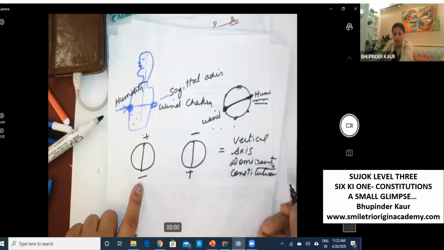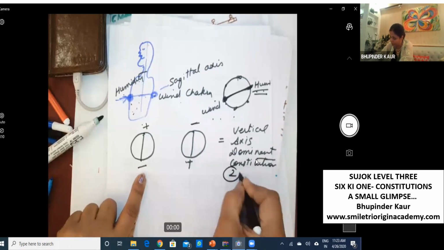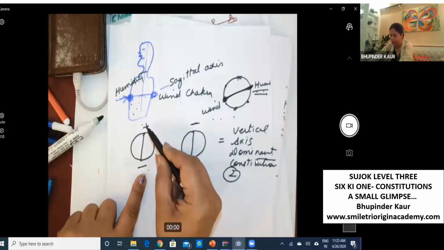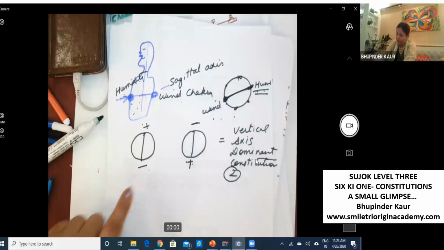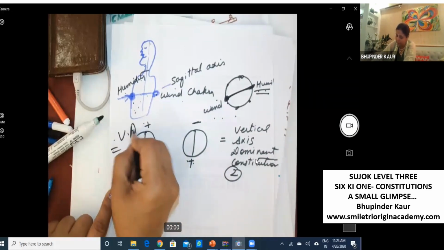Two types, plus, minus, and here hotness is plus and here coldness is plus. So this is the vertical axis.